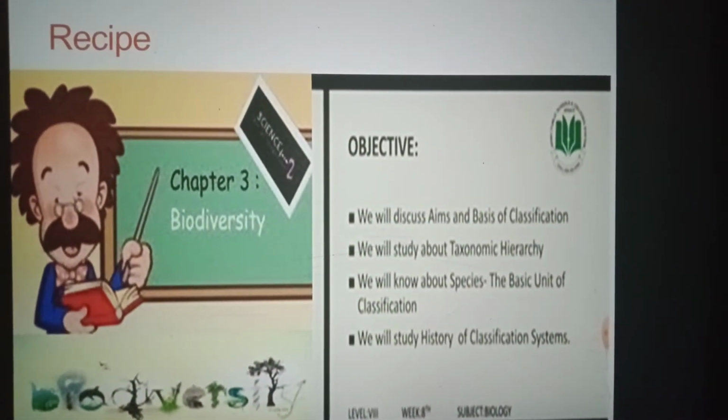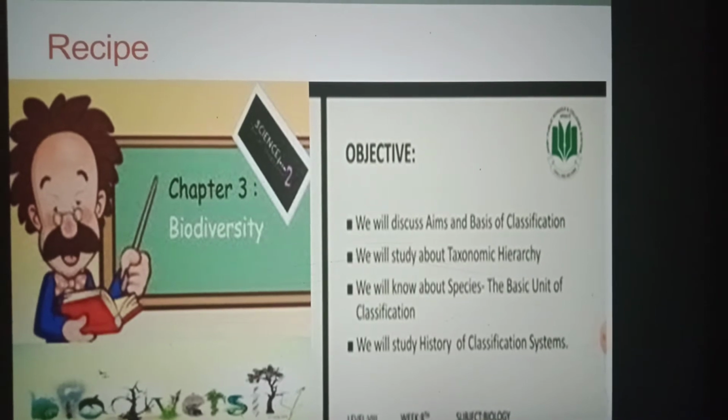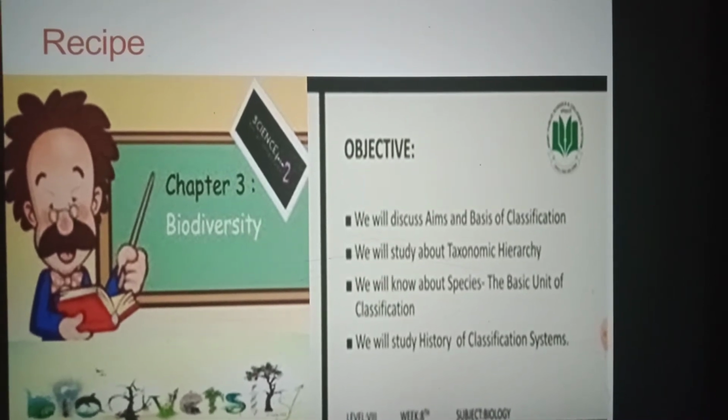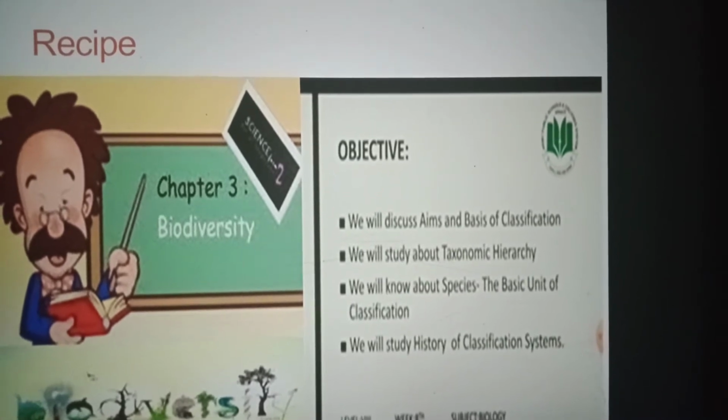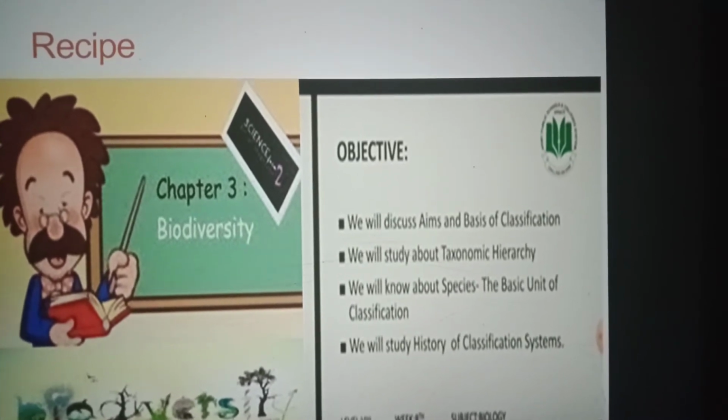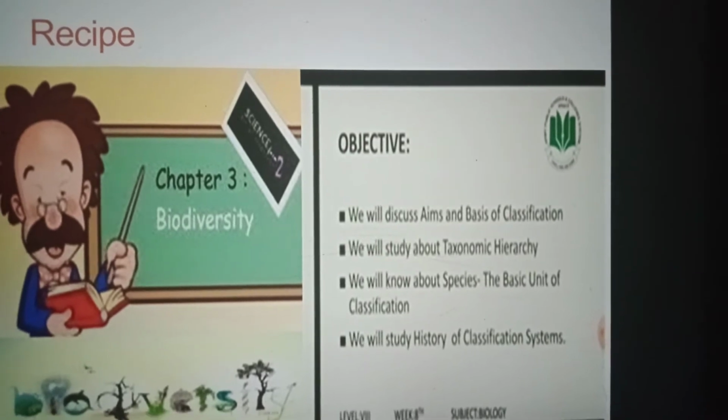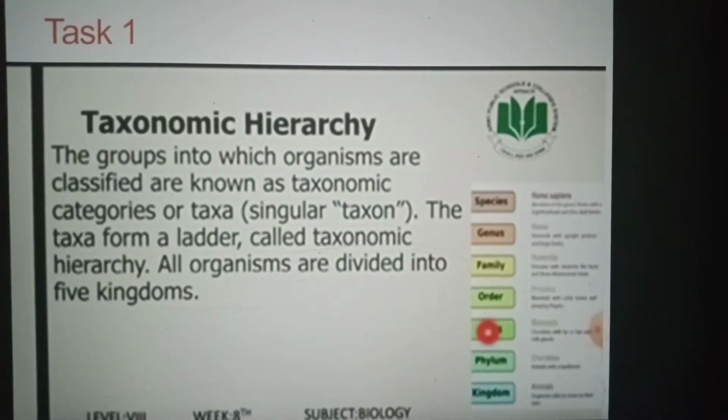Chapter number 3, biodiversity, and objectives are: we will discuss the aims and basis of classification, we will study about taxonomic hierarchy, we will know about species and the history of classification system.